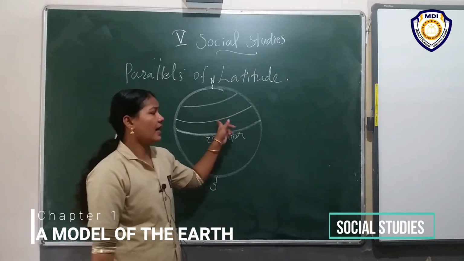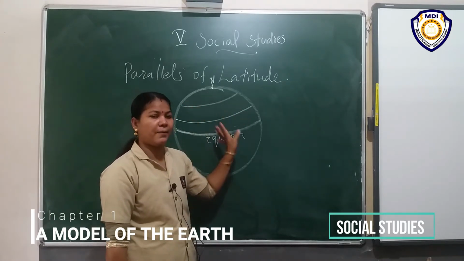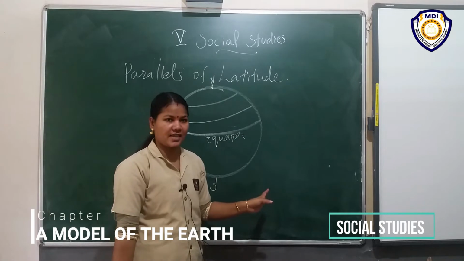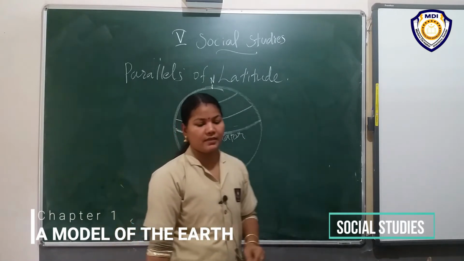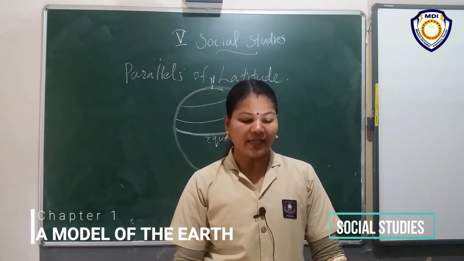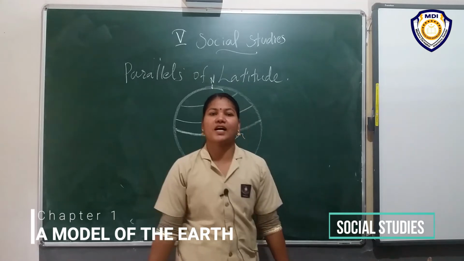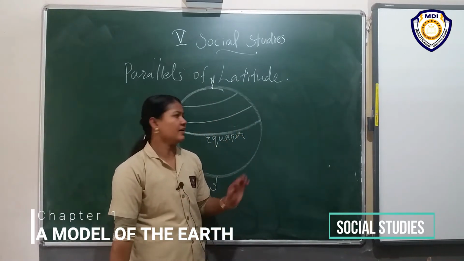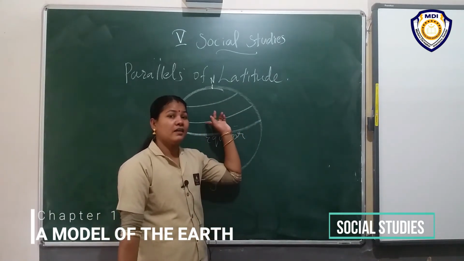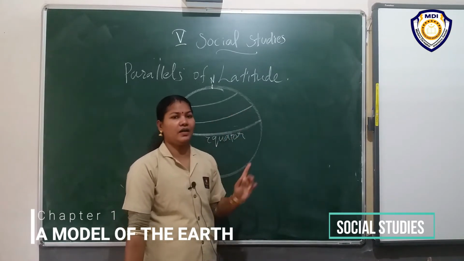Parallels and latitudes are both the same. They are called parallels because they run parallel to the equator.